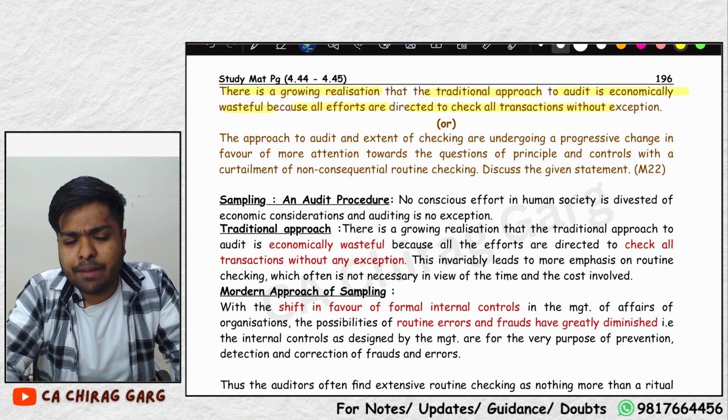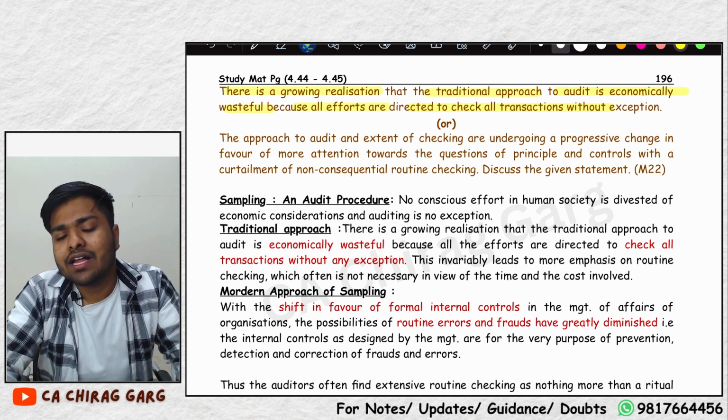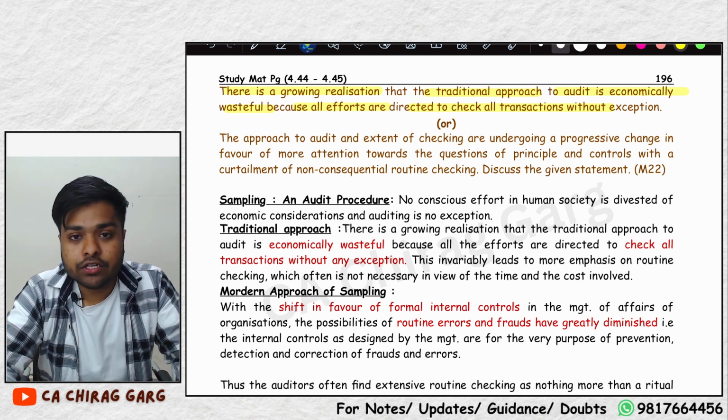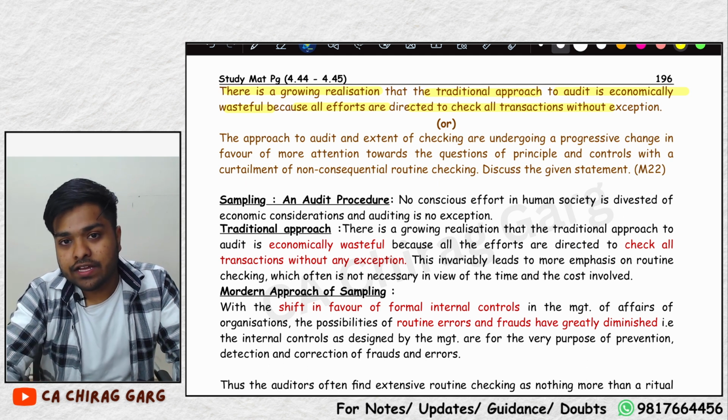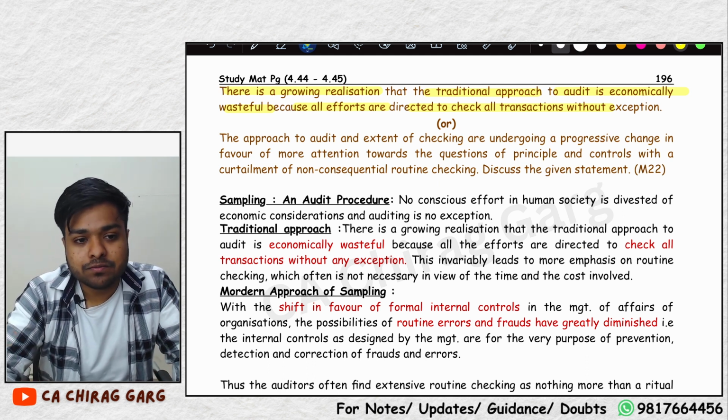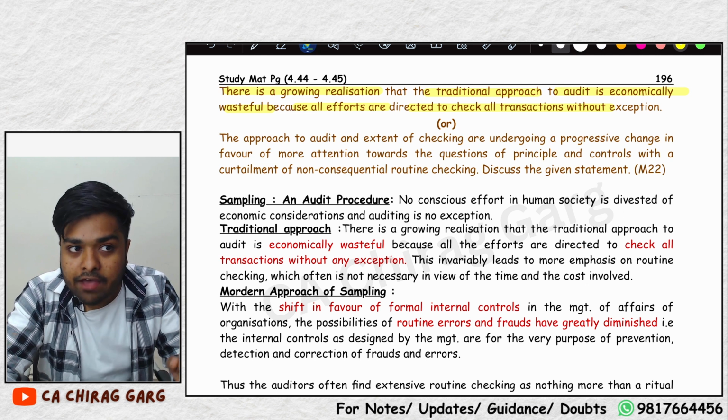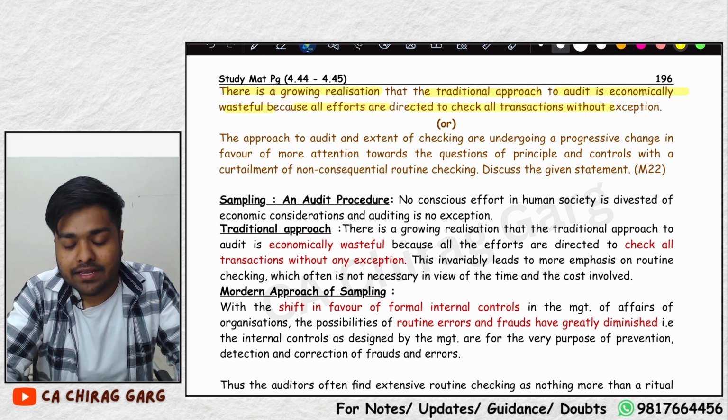Why do we shift to sampling, sir? First, it is not practicable. Let's suppose you went to the kitchen, you turned off the gas stove, you came to the room and your mama asked, have you turned off the gas stove? He said, yes mama, yes I have done.